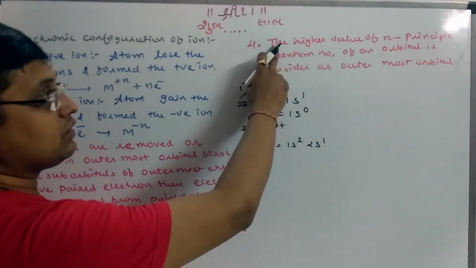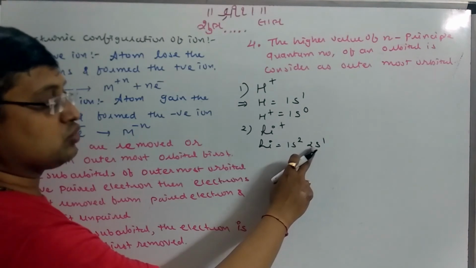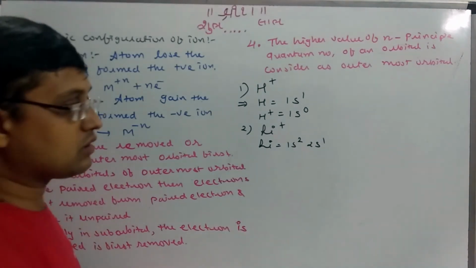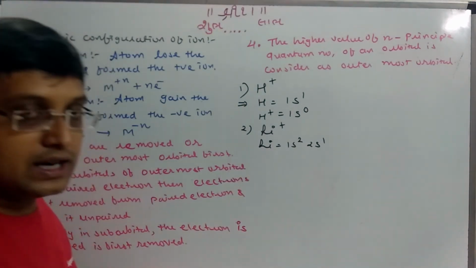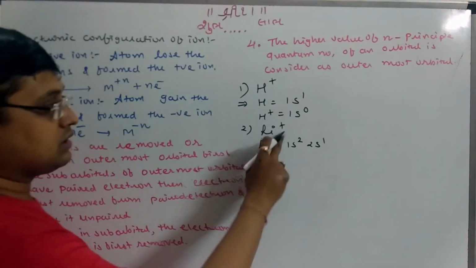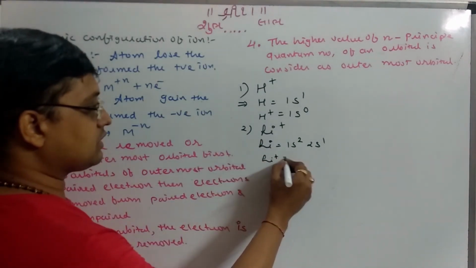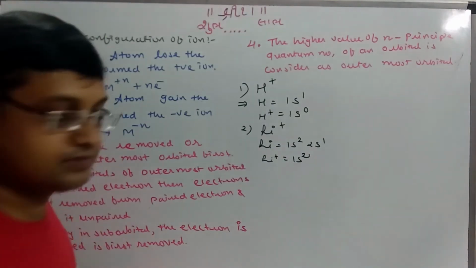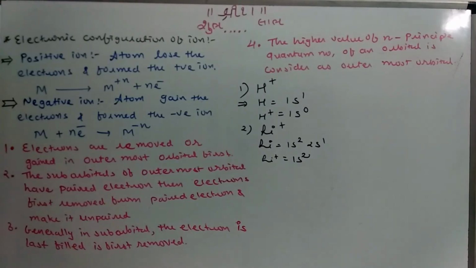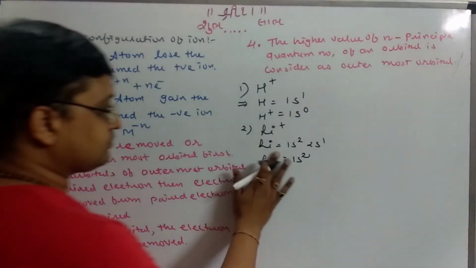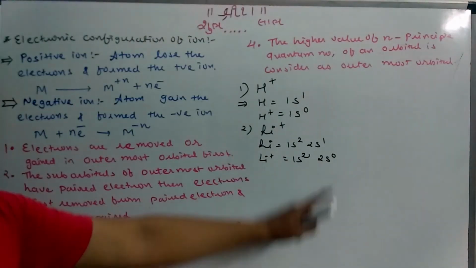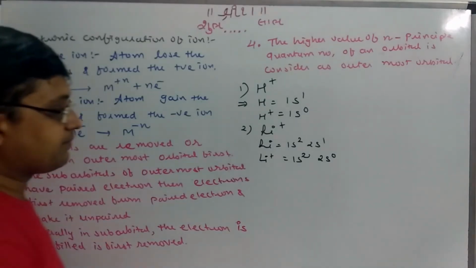The higher value of n is outermost, so n equal to 2. So 2s is outermost, so the electron is obviously removed from the 2s. How many electrons are required to lose? One. So lithium plus 1 has configuration 1s2. One electron is removed from the 2s. It is not mandatory to write 2s0, so don't worry.